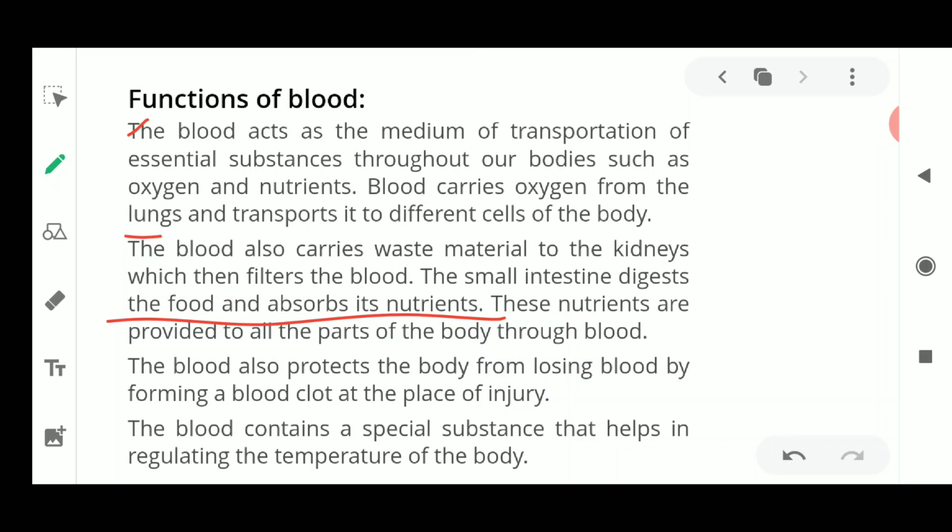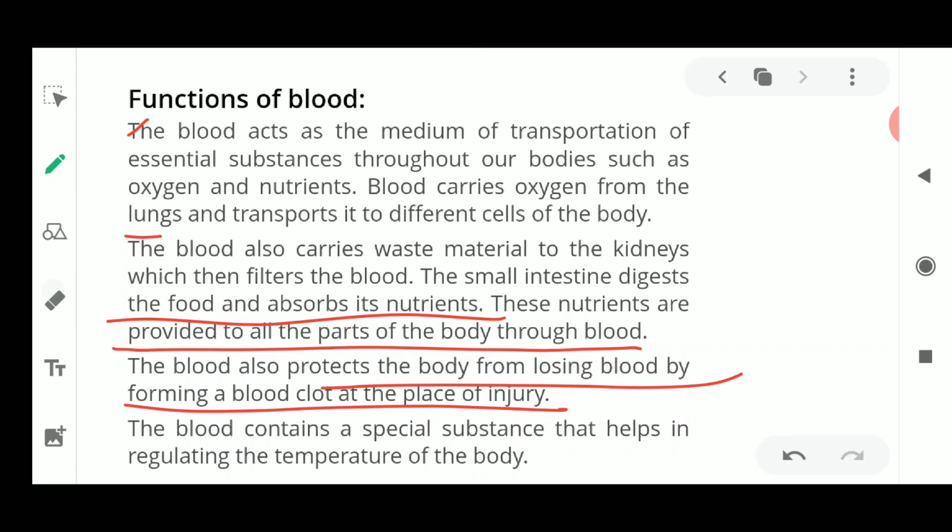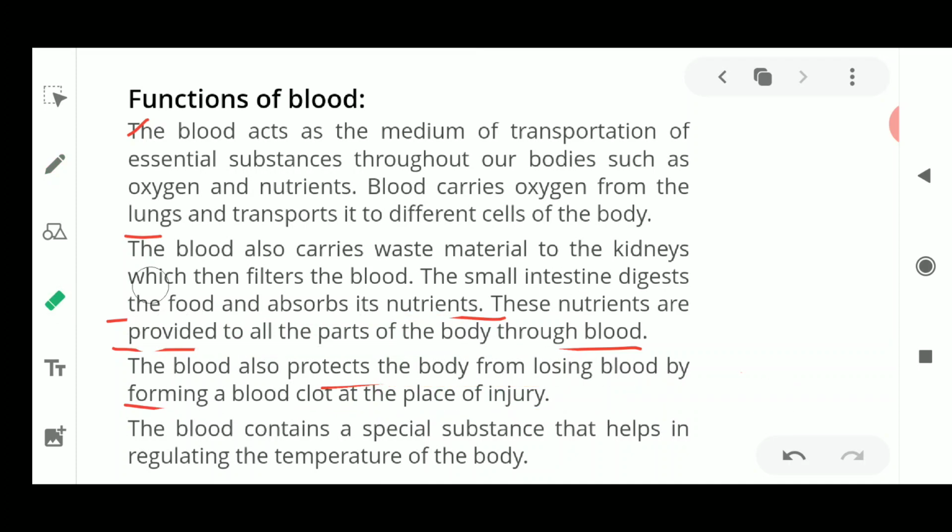Now the nutrients need to be provided to all the body parts through the blood. So blood is also helpful in protecting your body from losing blood by forming a clot at the site of injury, as this is the function of platelets. So the function of the platelet was to form the clot.